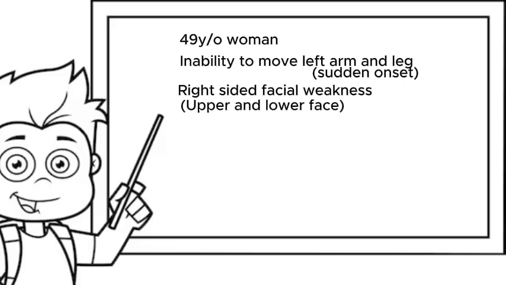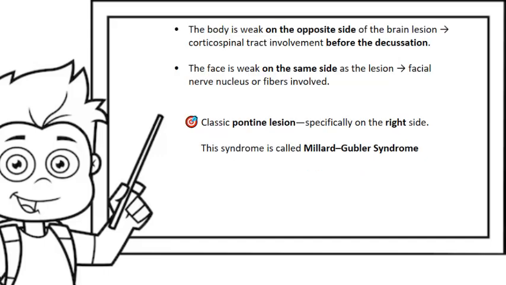Now, she has 1. Left-sided hemiplegia and 2. Right full facial weakness. That means the body is weak on the opposite side of the brain lesion, which indicates corticospinal tract involvement before the decussation, and the face is weak on the same side of the lesion, meaning the facial nerve nucleus or fibers have been involved. That's classical for a pontine lesion, specifically on the right side, and there's a fancy name for this syndrome called Millard-Gubler syndrome.